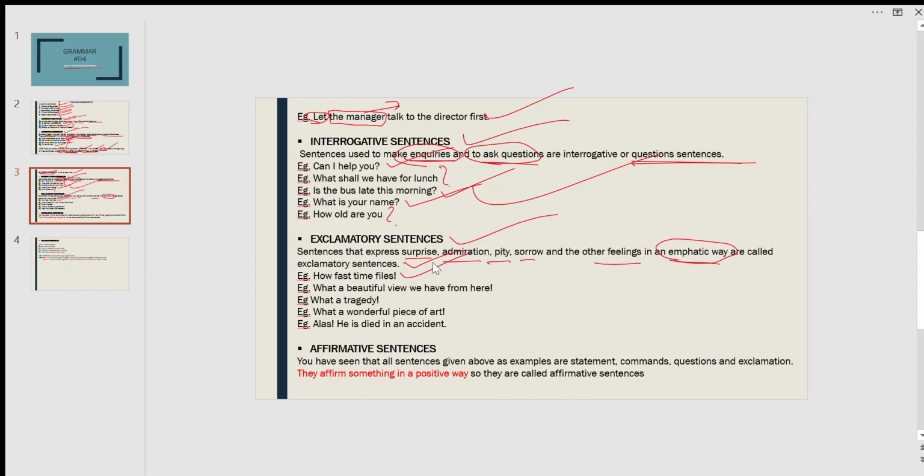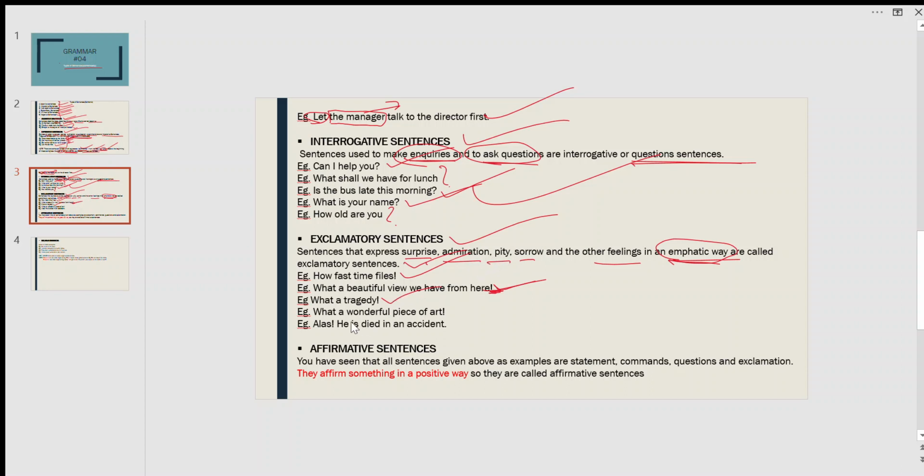Then, what a beautiful view we have from here. This is an exclamation. In this sentence you are expressing surprise, or your feelings, in a very emphatic way. That's why you are using an exclamation mark here. What a tragedy. So it is a feeling of sorrow or pity.